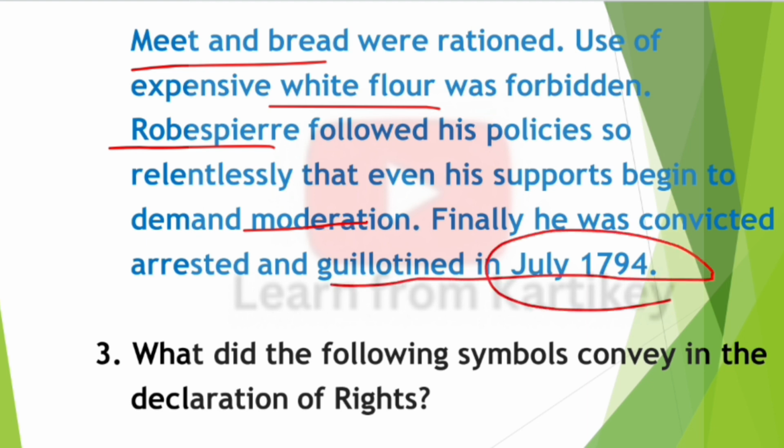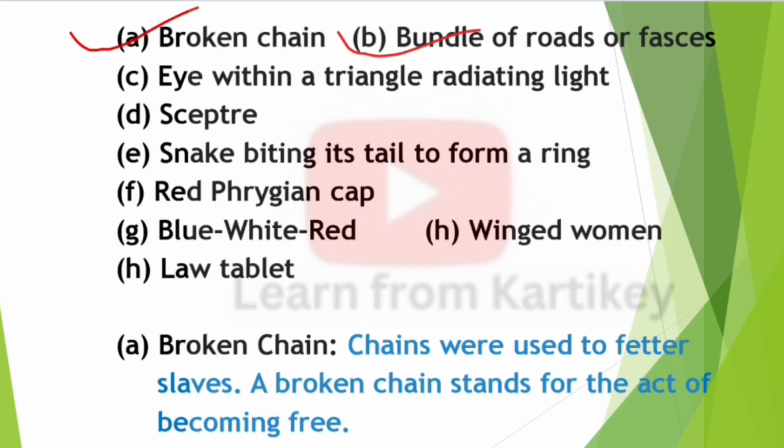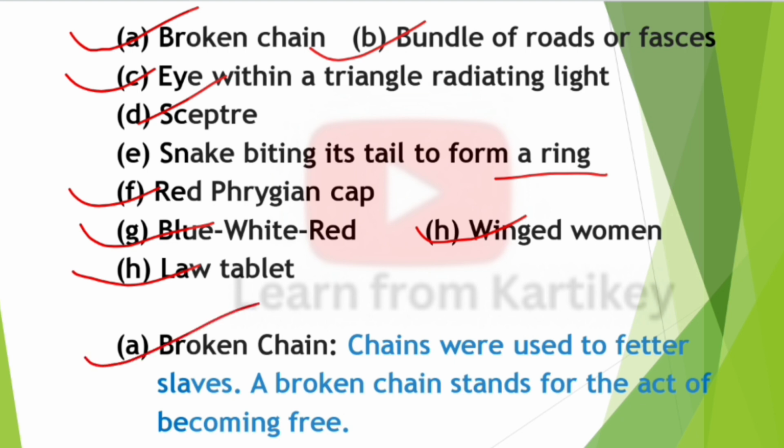So next question, question number 3. What did the following symbols convey in the Declaration of Rights? So first one, broken chain. Second, bundle of rods or fasces. Third, eye within a triangle radiating light. And fourth, scepter. And fifth, snake biting its tail to form a ring. Sixth, red Phrygian cap. And seventh, blue, white, red. And eighth, winged woman. So first one, broken chain.